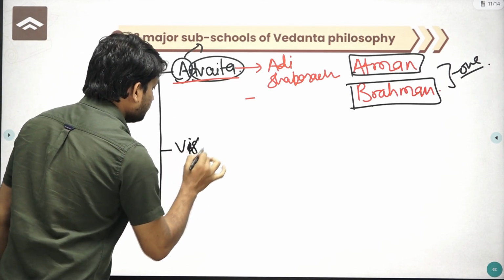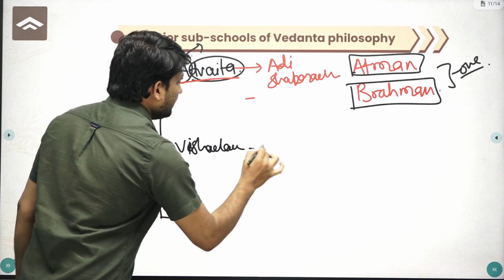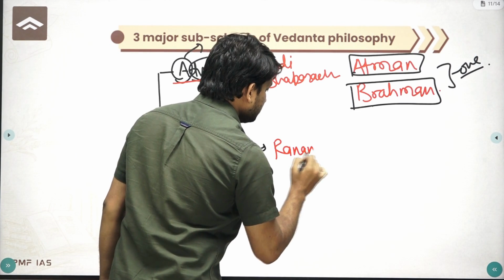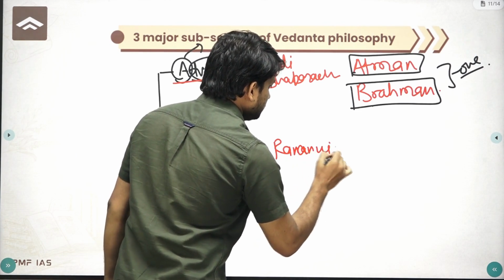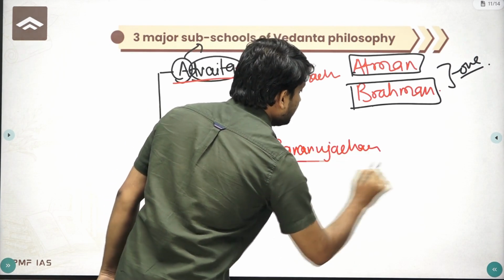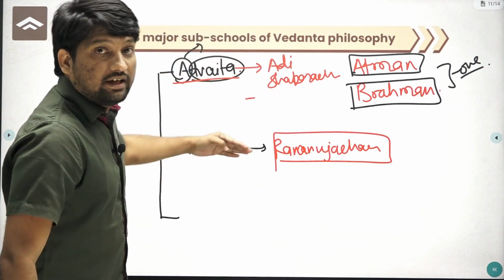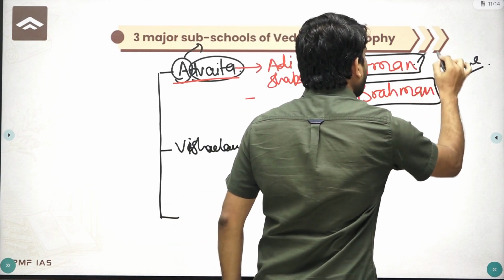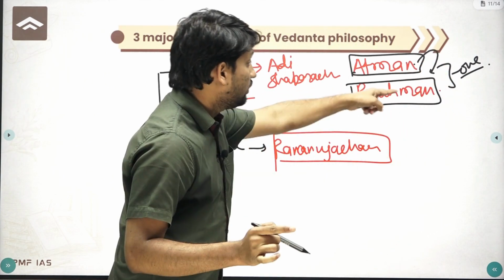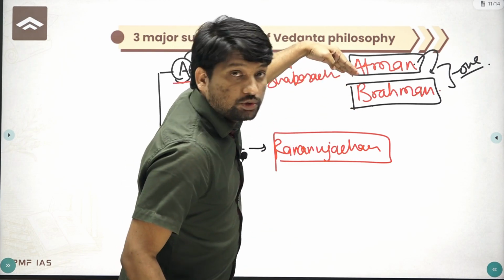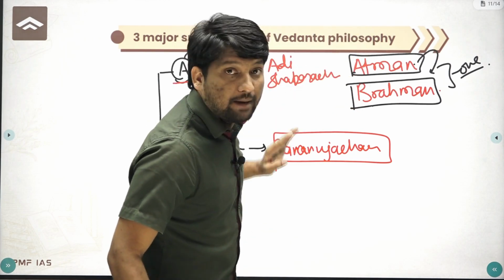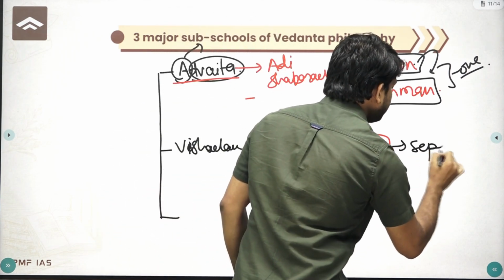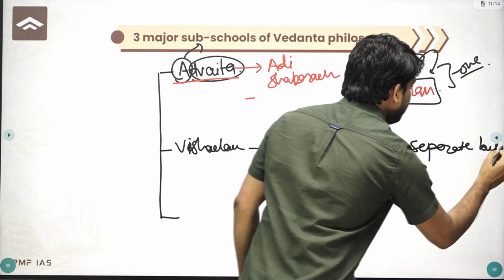Then Vishishtadvaita, given by Ramanujacharya. According to this philosophy given by Ramanujacharya, the Atman is separated from Brahman but still dependent on Brahman. Means the individual soul is separate from Brahman or the universal soul, but they are dependent. Means separate but dependent.